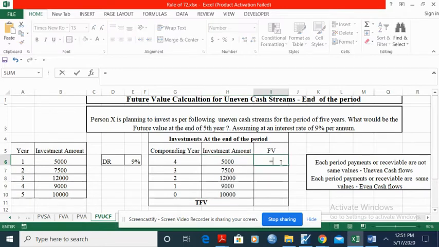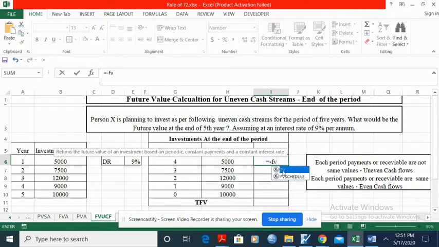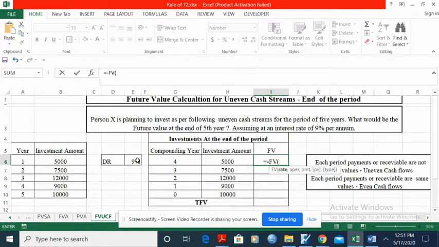So how to calculate future value? Minus FV, double click here. Interest rate: we already have it clearly mentioned, it is 9%. Number of periods, that is 4. PMT here is 0. Present value we have taken here. Type: we assume the end of the period, because the question clearly mentions it is to be calculated at the end of the period. So what I have done here is, I am considering each period as a single amount category, and I will calculate all these 5 years. At the end, I will calculate the total future value.